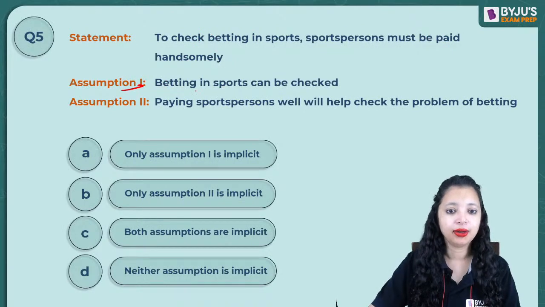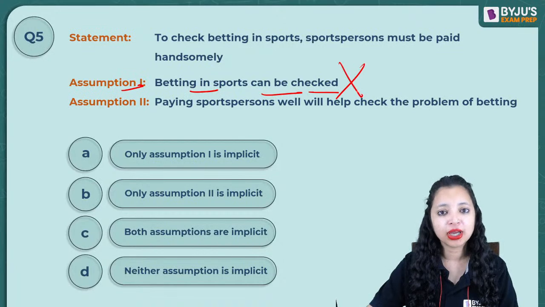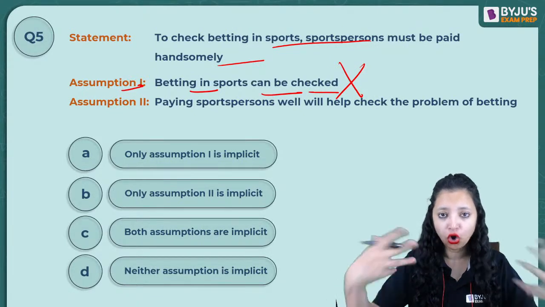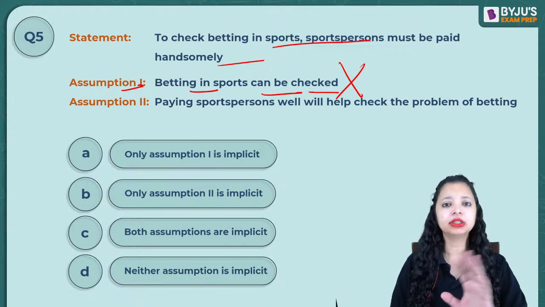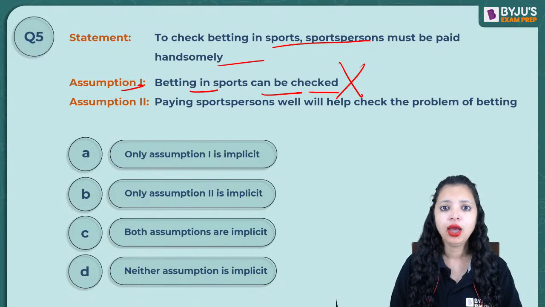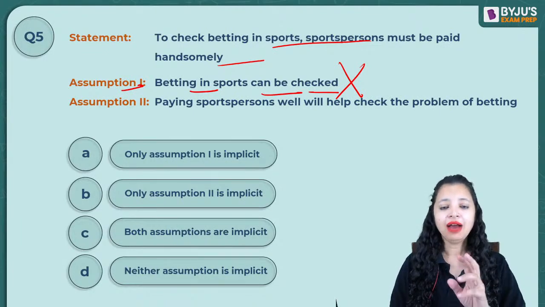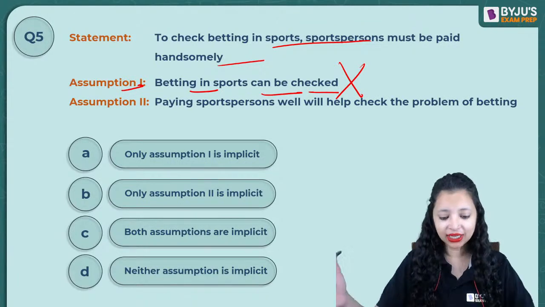Let's see assumption 1. Betting in sports can be checked. If you cannot check betting, will he give you this? If checking betting is beyond our control, can I give you any suggestion? For example, earthquakes. We cannot control earthquakes. That's beyond our control. I will not give you a methodology of controlling earthquakes, right? Death, for example, is beyond our control. I will not give you suggestions on how to delay death, because that's going to ultimately happen.